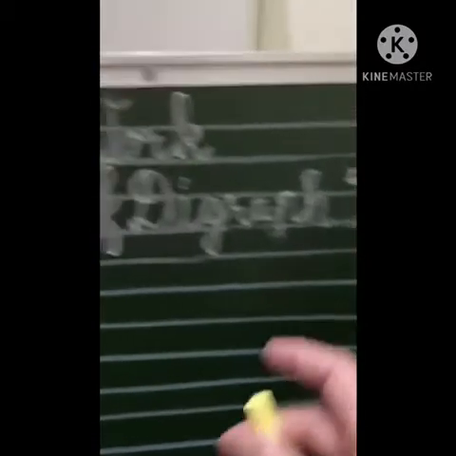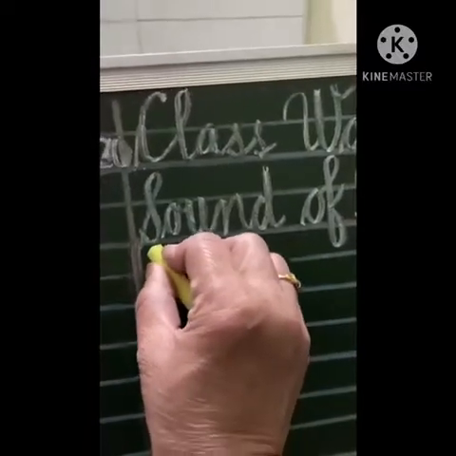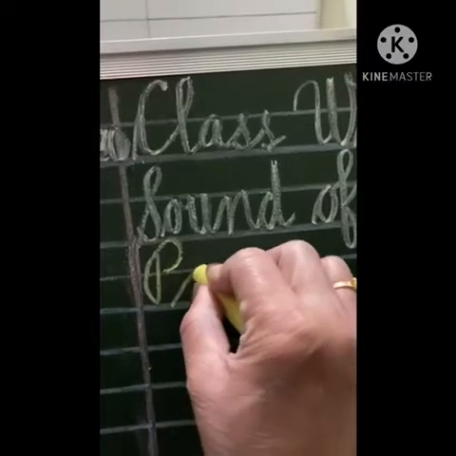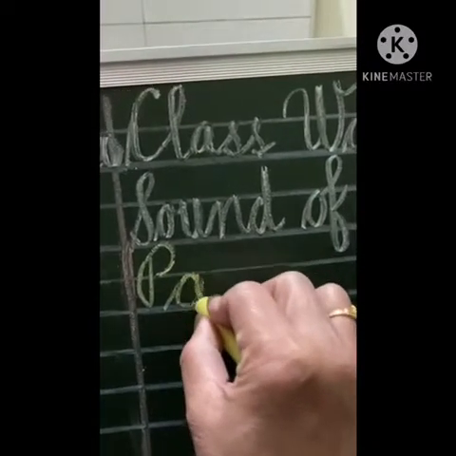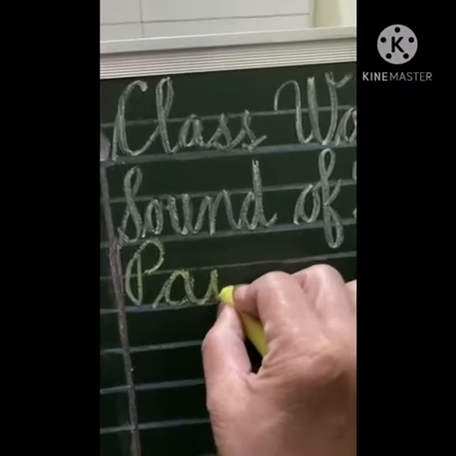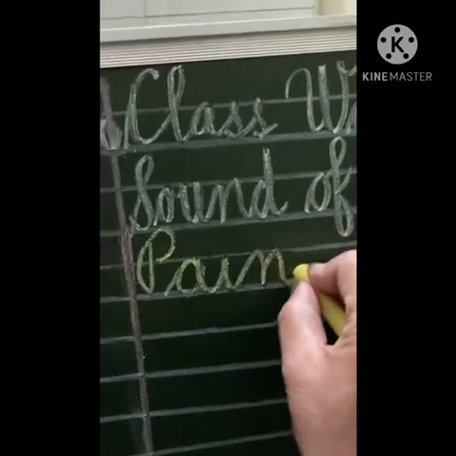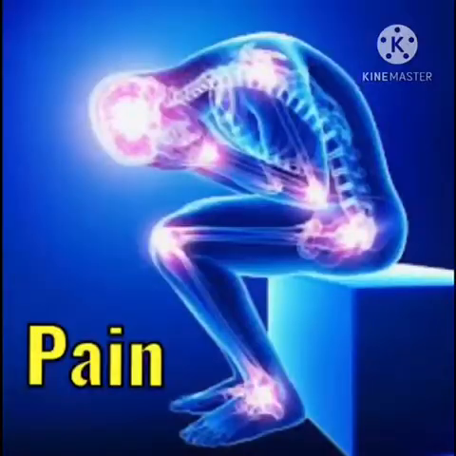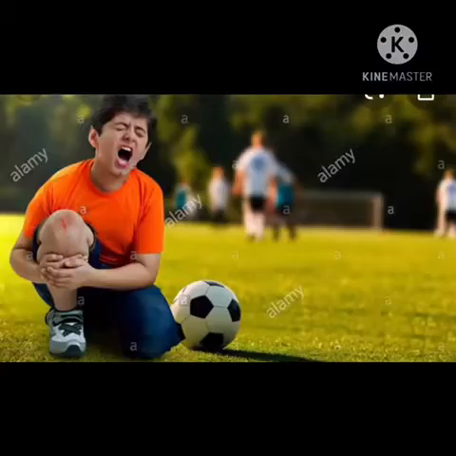Let's write the first word and understand how it gives the sound in between the words. P A I N. Pain. The highlighted part of the body are joints, where a man can have pain. The boy is in pain.